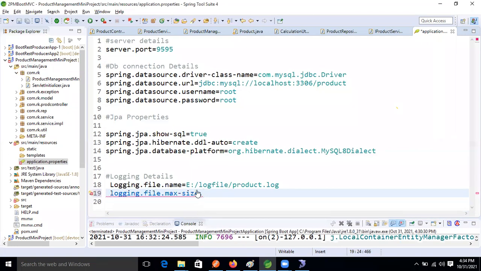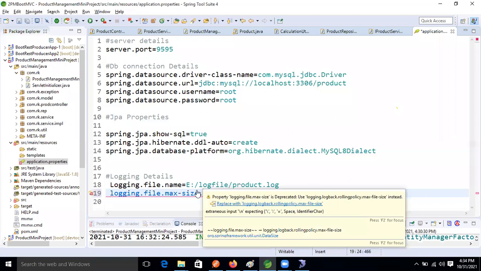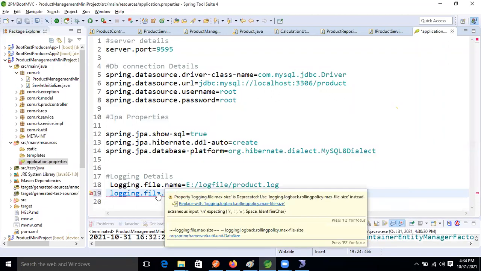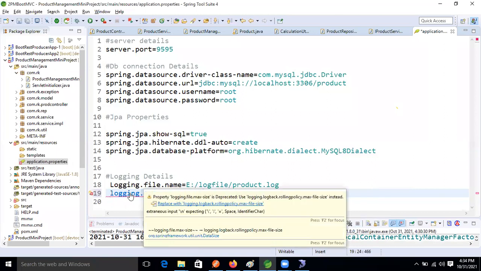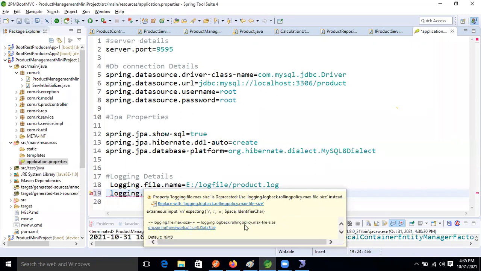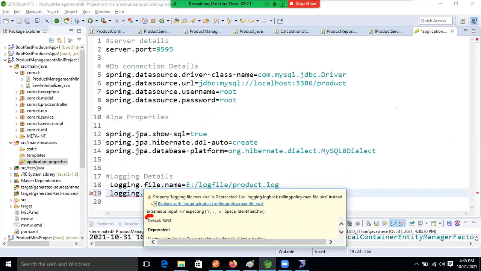It was showing last time. No, here itself. See this, what is the message now, guys? What is the default size? It's visible, 10 MB, right?